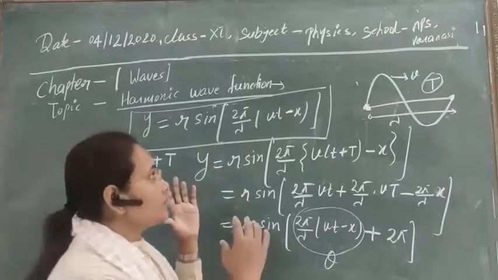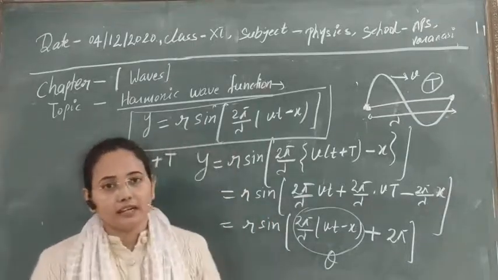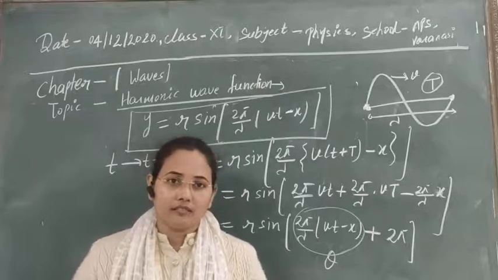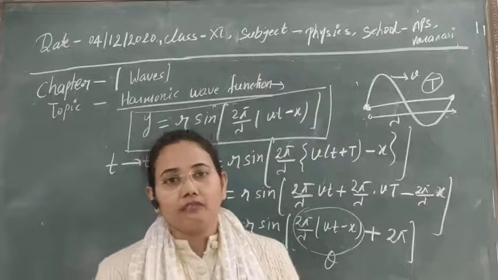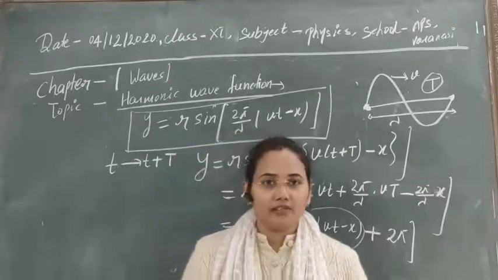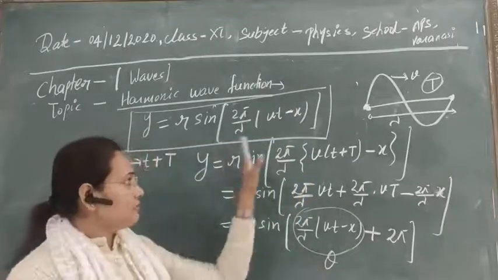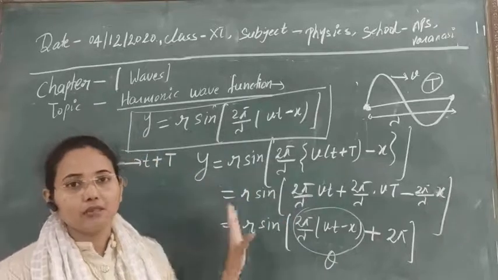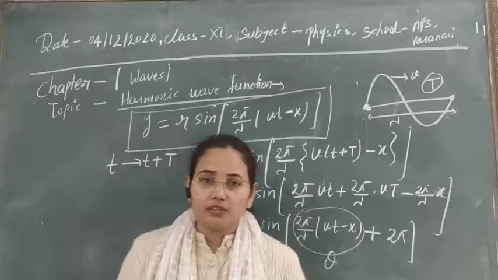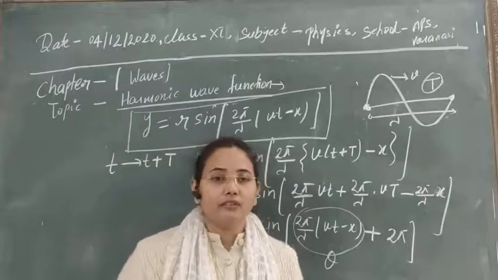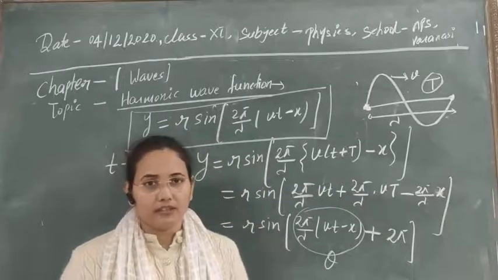Then obviously this harmonic wave function will also be a periodic function. So this question can be asked to you: prove that harmonic wave functions are periodic wave functions. With the help of this type of proof, you can very easily prove it. So I think, guys, there is no confusion in proving that the harmonic wave function is also a periodic wave function.